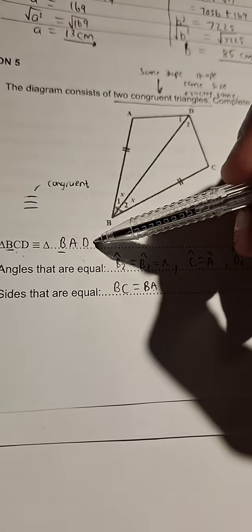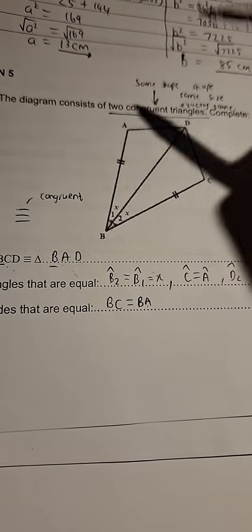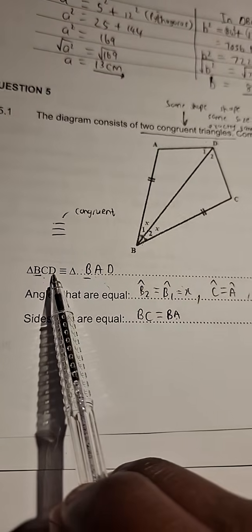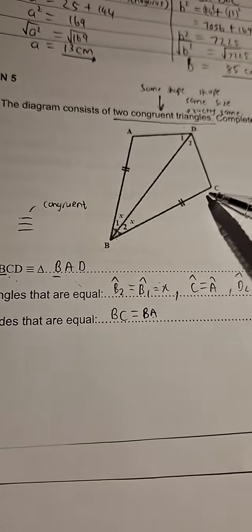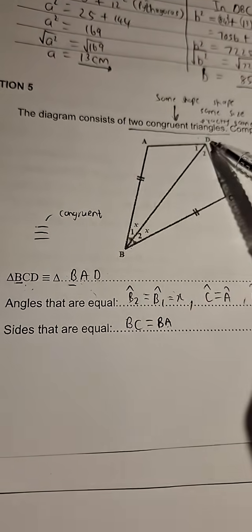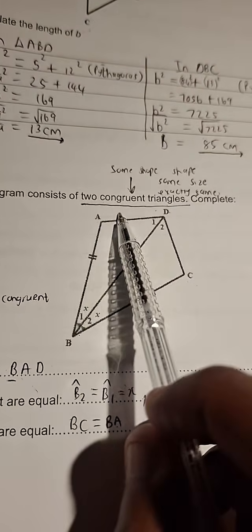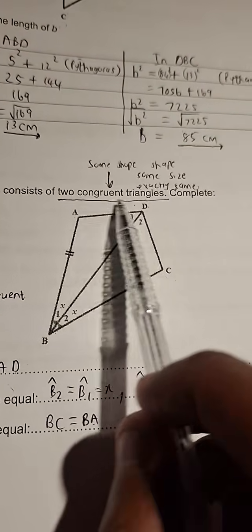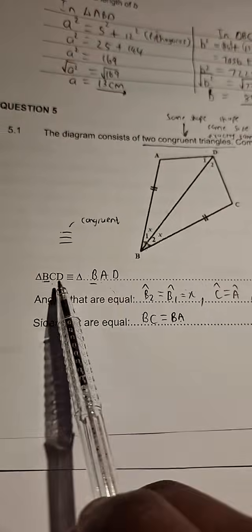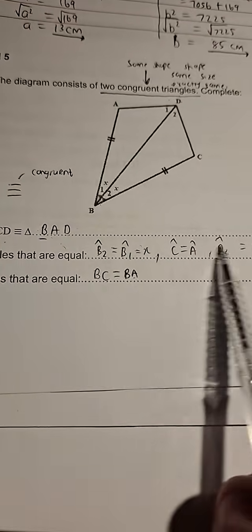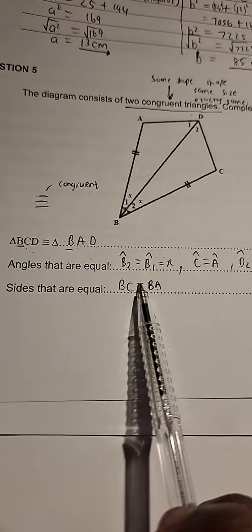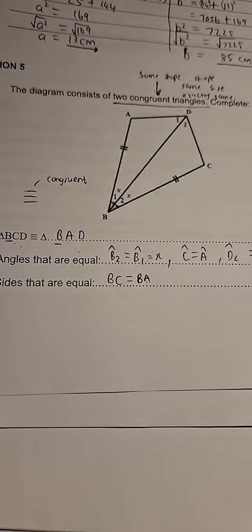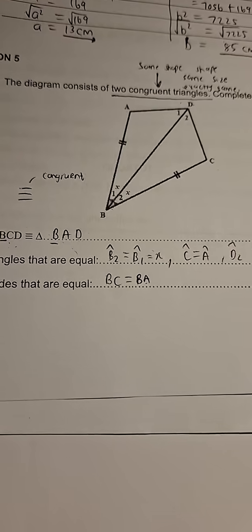CD should be equal to AD because we were told that the diagram consists of two congruent triangles. It's in the statement. The fact that they are congruent means that the corresponding angles are equal and the corresponding sides are also equal.